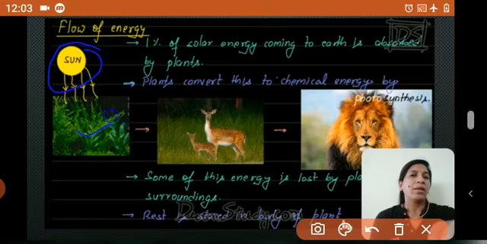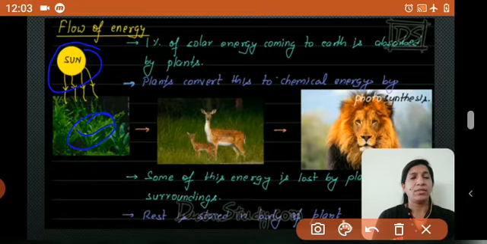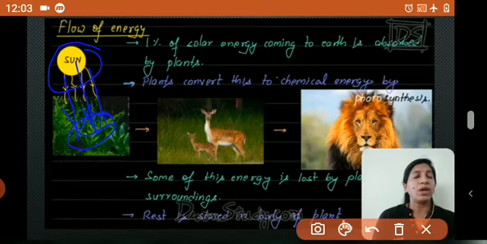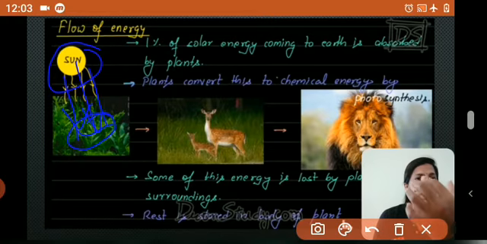So plants should have sunlight for survival. From the Sun, the sunlight, which is also called solar energy, comes to the earth.